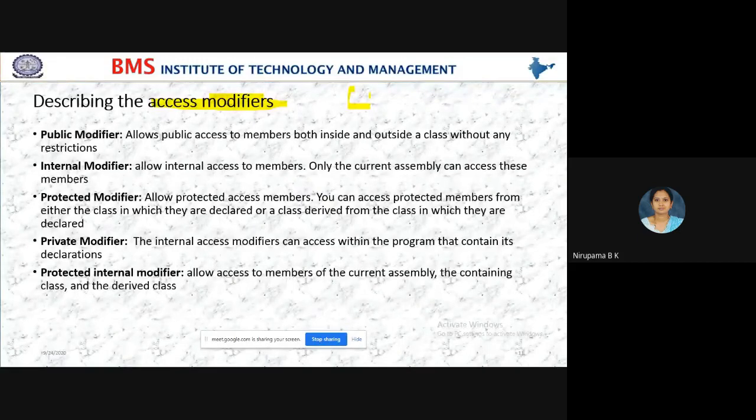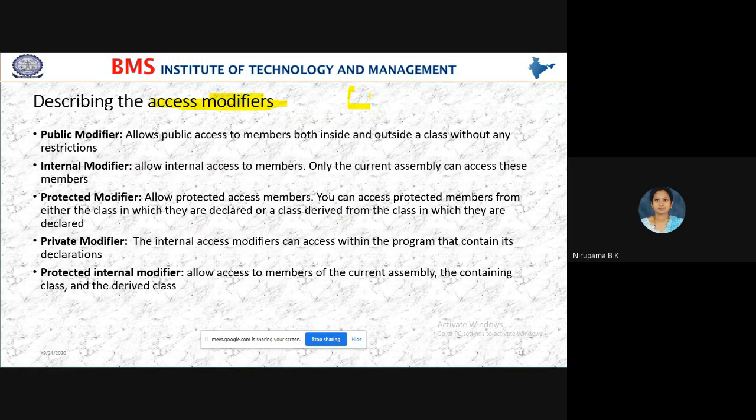The members of a class are variables and methods. So using access modifiers, you can specify the scope of a member of the class, whether it is within the class or outside the class also. You are understanding the scope, no?